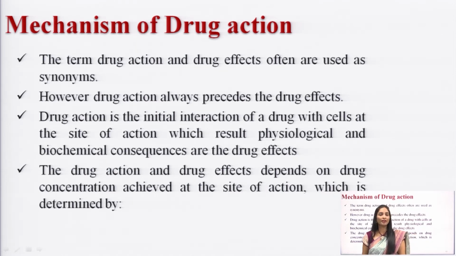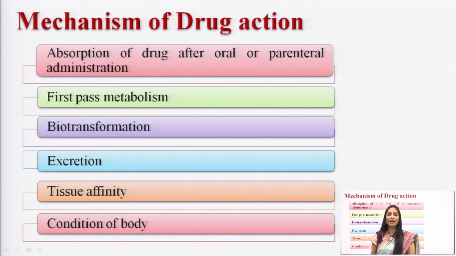The drug action and drug effect are determined by a few parameters. What are they? Absorption of the drug, how the drug has been absorbed, like by the oral route or a parenteral route. Even first pass metabolism can define the drug action and drug effect. Biotransformation, excretion, tissue affinity, and the condition of the body.